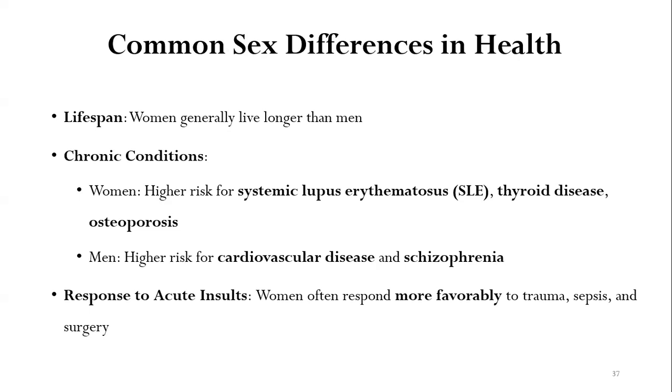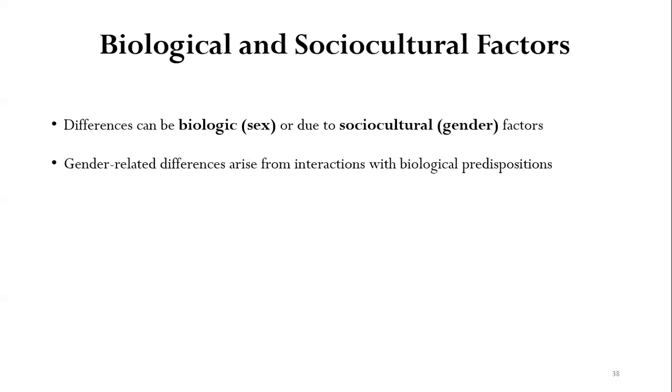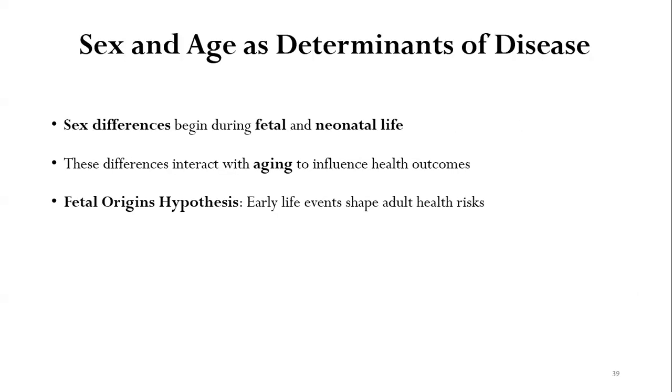Among the chronic conditions, women are at higher risk for autoimmune diseases like systemic lupus erythematosus, thyroid diseases, and poor bone health like osteoporosis. Men, on the other hand, are at higher risk for metabolic diseases, cardiovascular diseases, and psychiatric diseases like schizophrenia. In response to acute insults, women often respond more favorably to trauma, sepsis, and surgery compared to men. Differences can also be biological or due to socio-cultural factors. The gender-related differences can arise from interactions with biological predispositions.